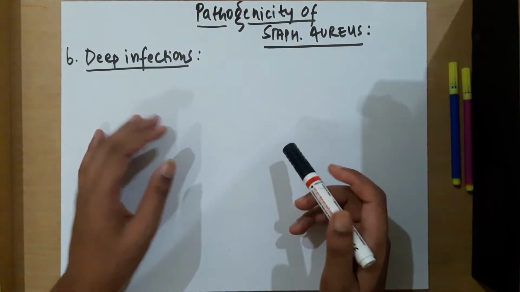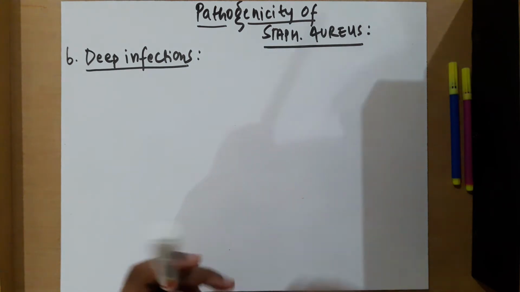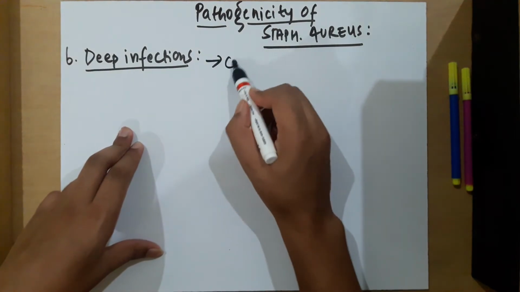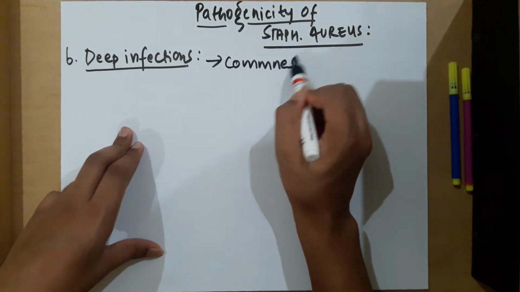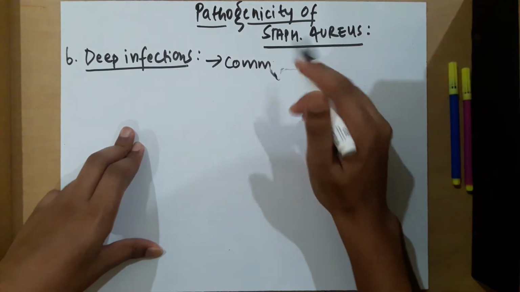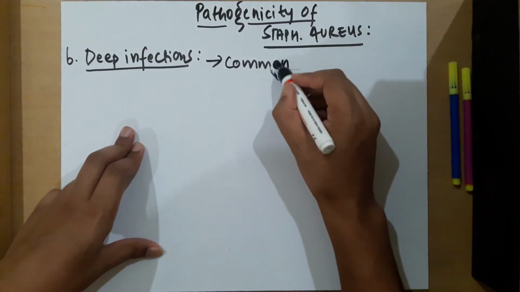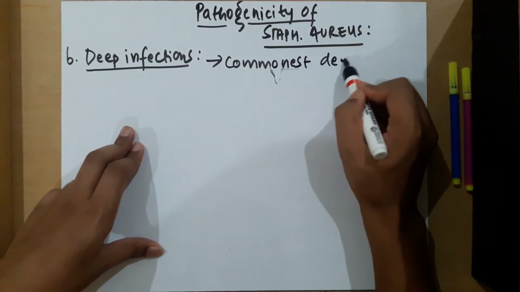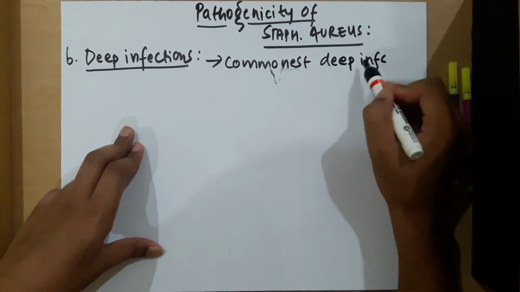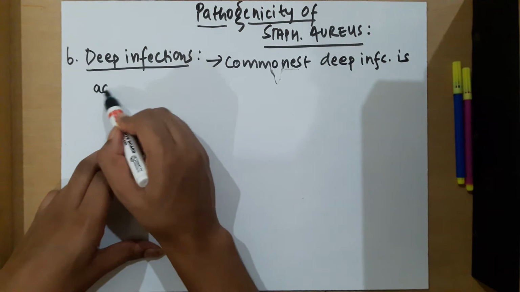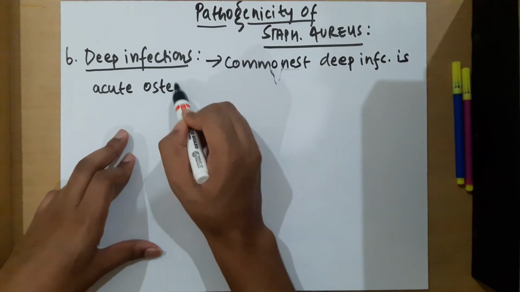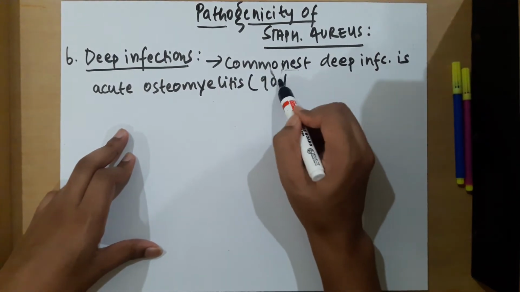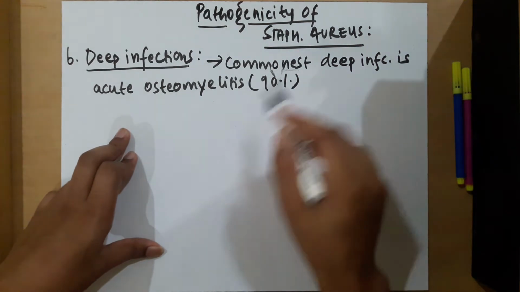We will discuss osteomyelitis in detail in pathology in our upcoming videos. So for now, the commonest deep infection is acute osteomyelitis. Almost 90% is caused by Staphylococcus aureus.